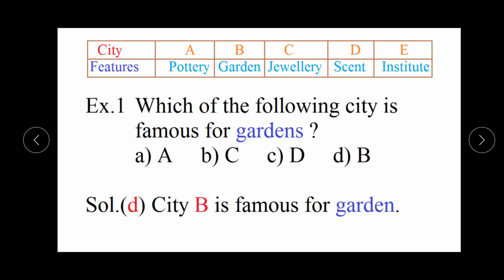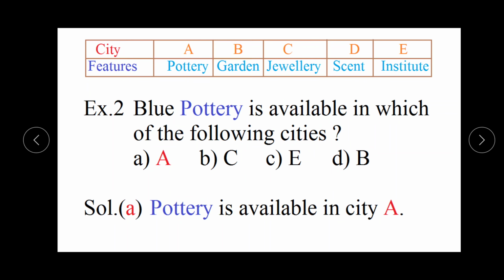For the first question, you can see clearly: which of the following cities is famous for garden? For the garden, only city B is famous. The fourth option is correct in 5 seconds. For the next question, blue pottery is available in which of the following cities? The blue pottery is for city A, the first option.